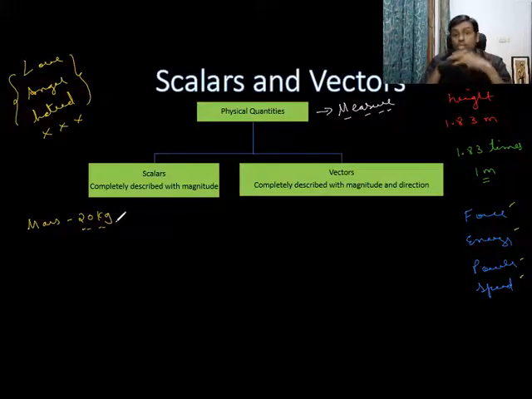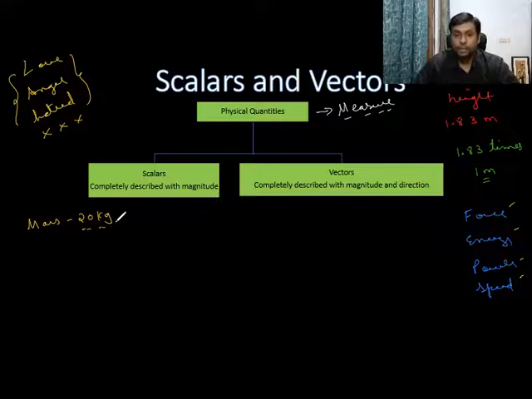But in vectors, it is not like that. In vectors, we need magnitude and direction to describe the quantity. So basically what it means is, if direction changes, it will affect the physical quantity. For example, if your teacher says, displace by 5 meters. So you're sitting in a classroom and a teacher tells you, kindly displace by 5 meters.